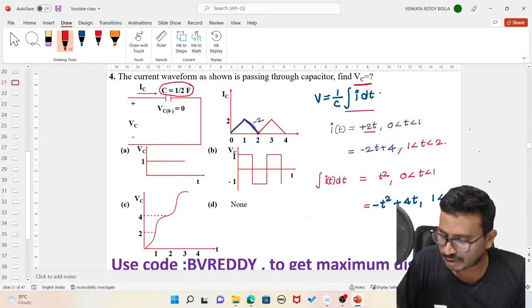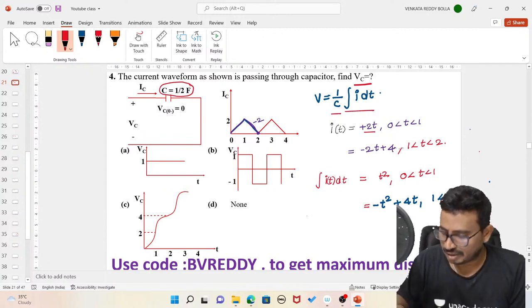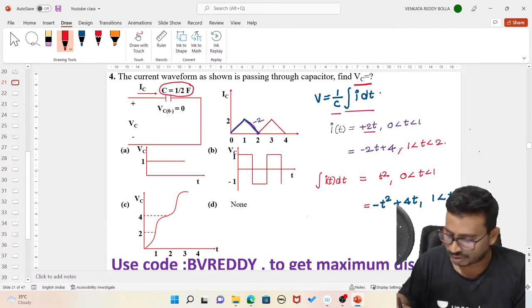But I need to multiply with 1 by C also. Then finally, can you tell me the voltage expression?